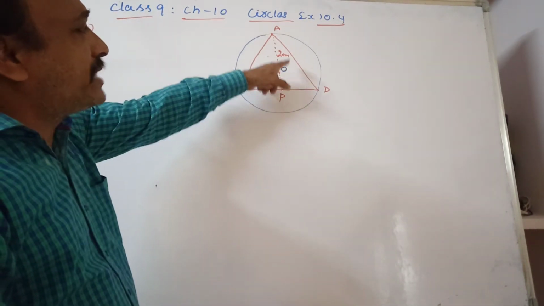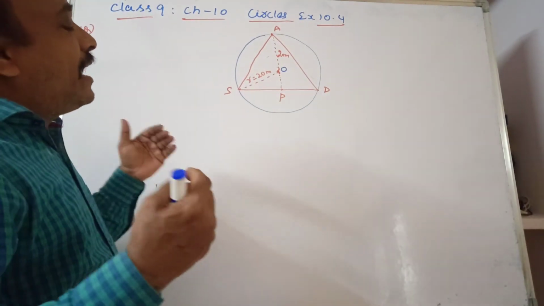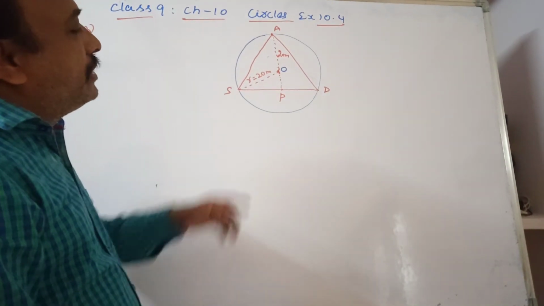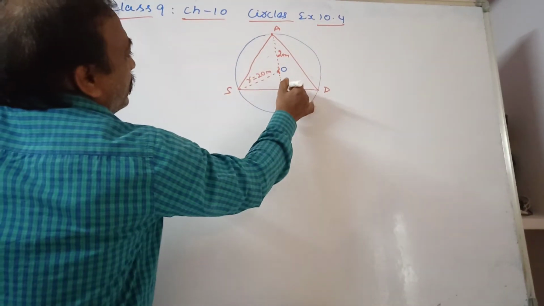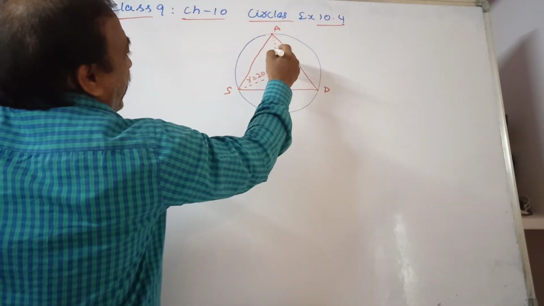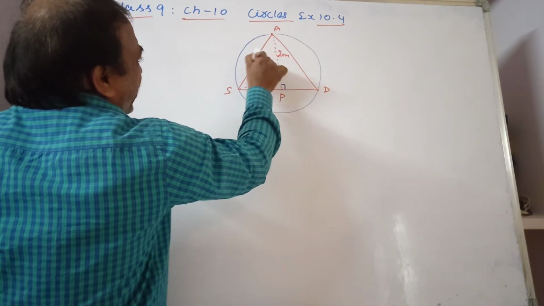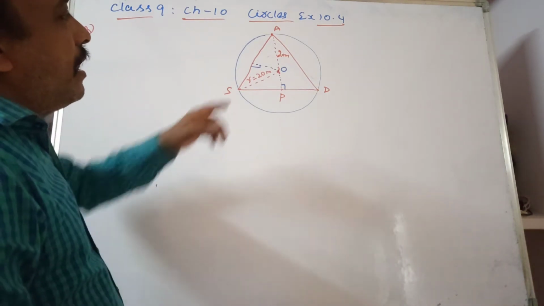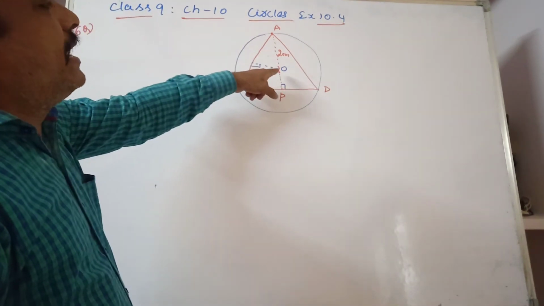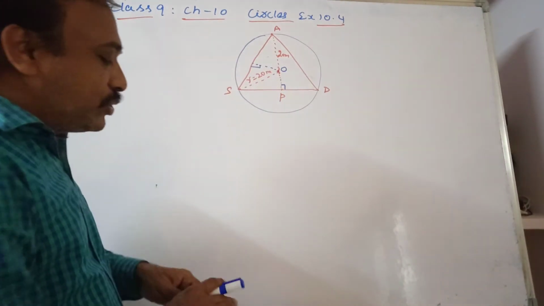This is 90 degrees, and here also the perpendicular makes 90 degrees. The altitude is divided by the centroid in the ratio 2:1.